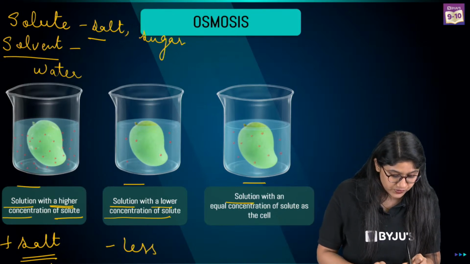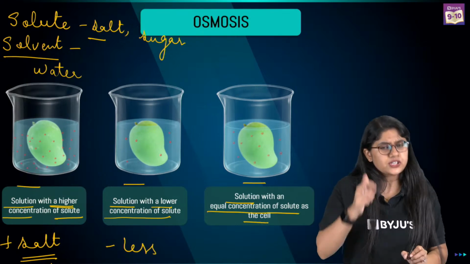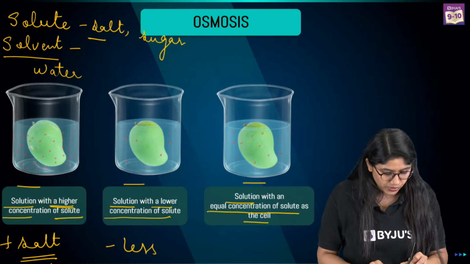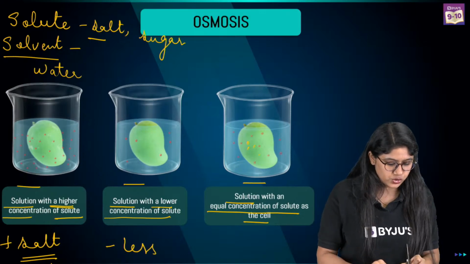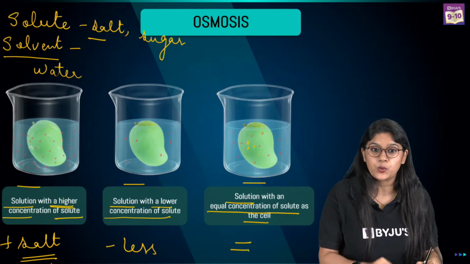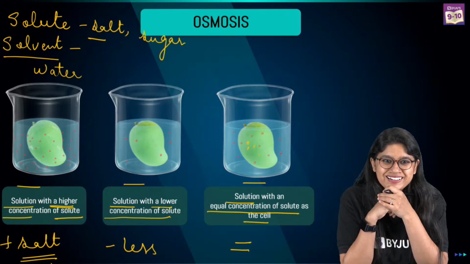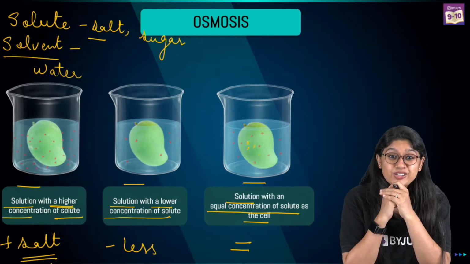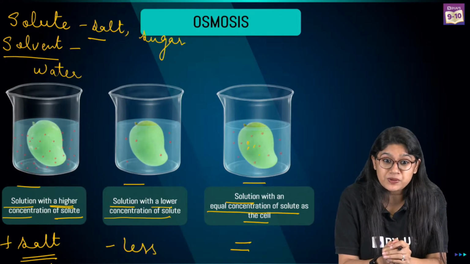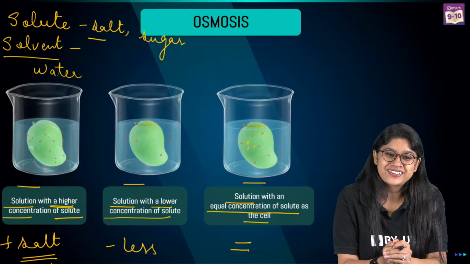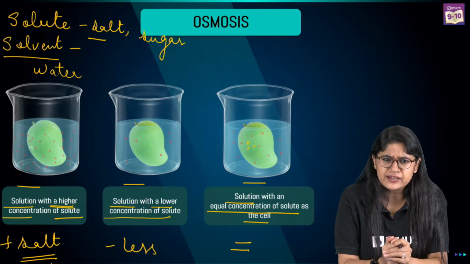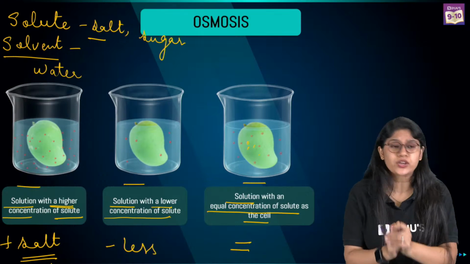Over here, a solution with an equal concentration of solute as in the cell. So whatever we have in the cell is the equal concentration here, so everything is equal. Yes, everyone? Very good, you've already guessed. Very good, Shrishti, Lakshmi, Manisha. You're absolutely correct. These are 3 different types of solutions that we are talking about.